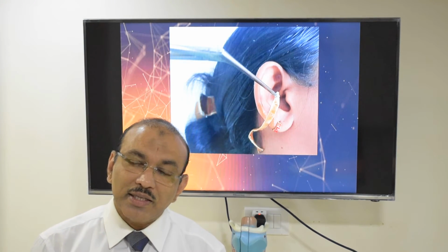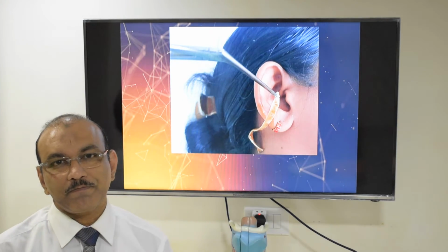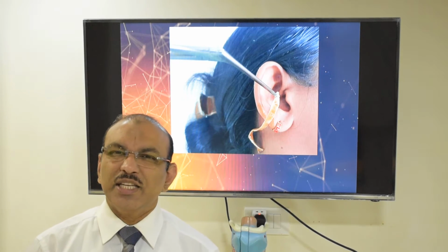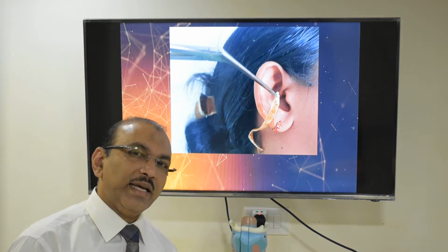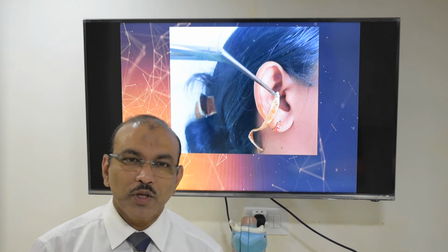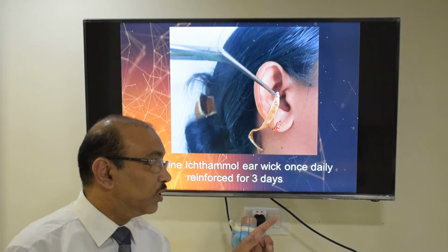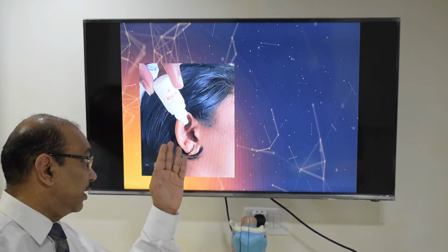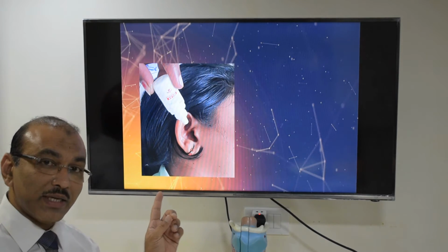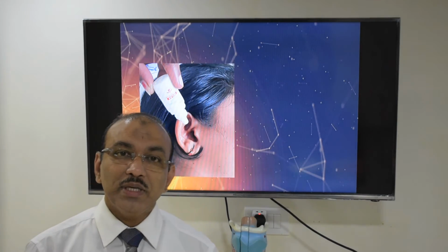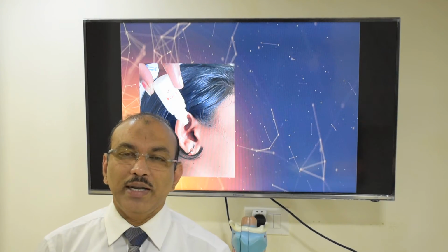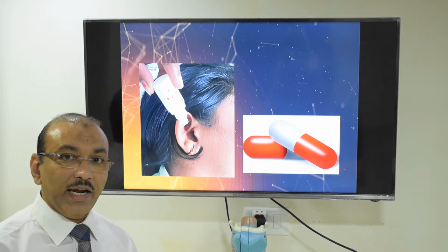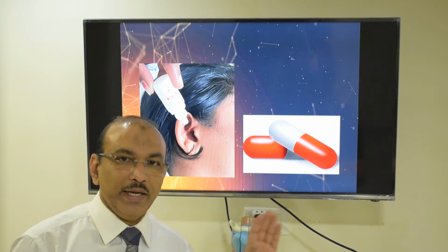When the swelling decreases, the pain decreases. Actually, this has to be kept at least 2 or 3 times daily, but practically that is not possible. So what we do, we keep it once daily and call the patient the next day too. So once the swelling comes down, there is a way for the drops to go in. So we prescribe ear drops. 3 drops, 3 times daily, 5 to 7 days as per your family ENT doctor. At the same time, you will be getting a painkiller.